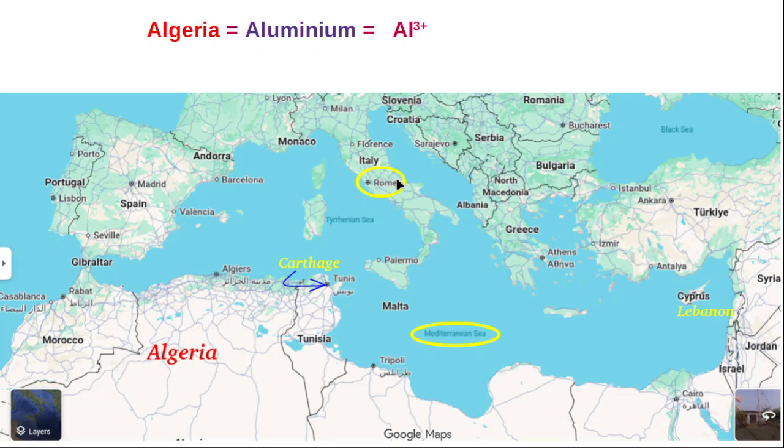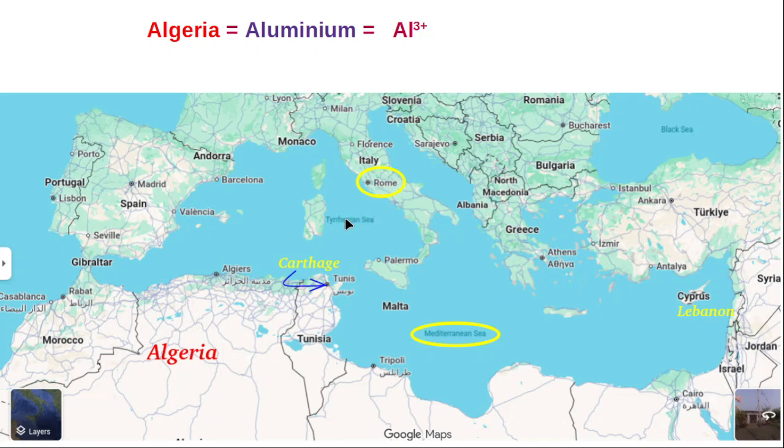At first Rome was controlling only surrounding regions, and Carthage was also controlling surrounding regions. But over the course of hundreds of years, both Rome and Carthage developed very much. They occupied large regions. Suppose Carthage occupied all this region, Rome occupied all these regions, something like this. Thereby, these two became very powerful city states, and so a rivalry was established between them.